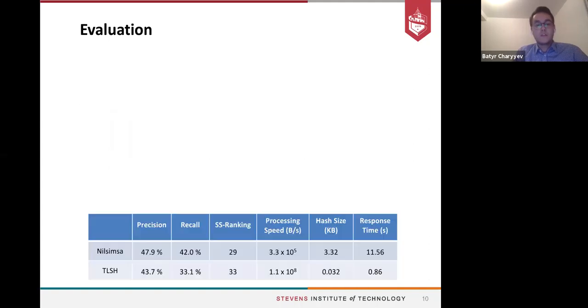So let me continue with the evaluation. First, we evaluate two different locality sensitive hashes. One is nilsimsa and the other one is TLSH. We observed that nilsimsa achieves higher accuracy in terms of precision, recall, and semantic similarity ranking.